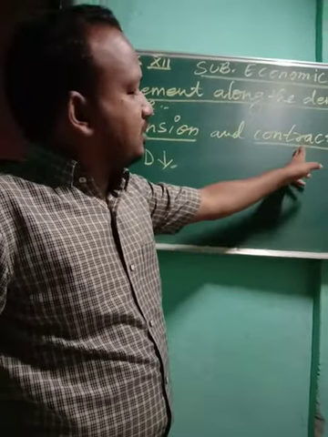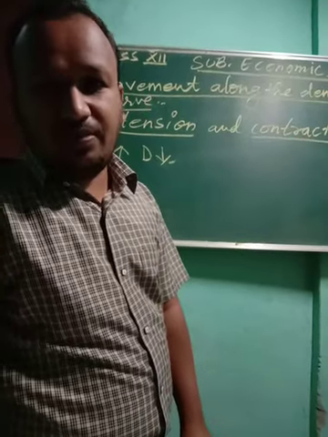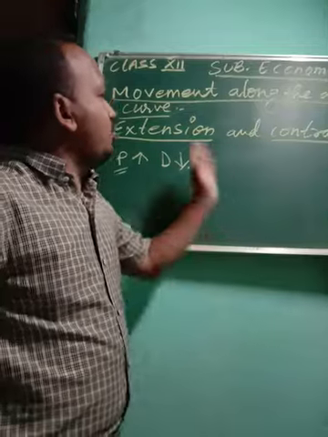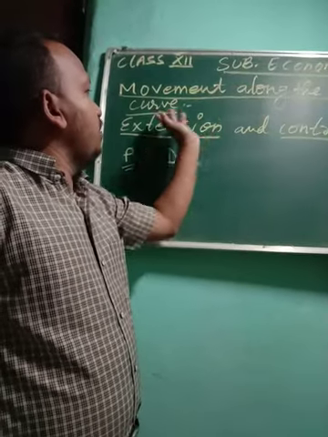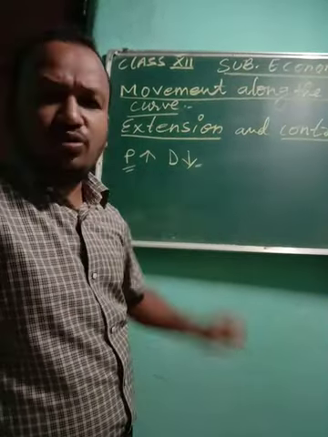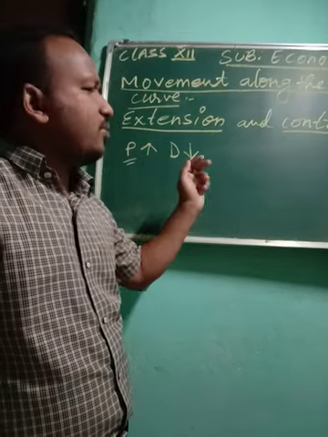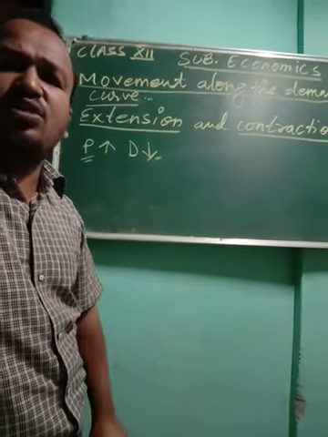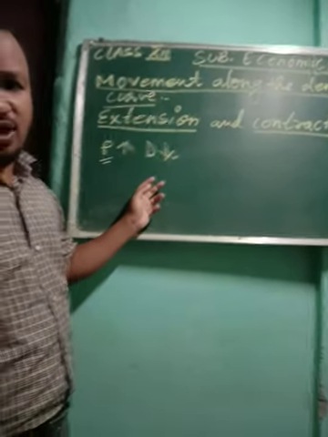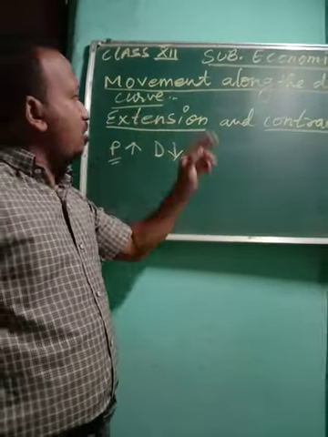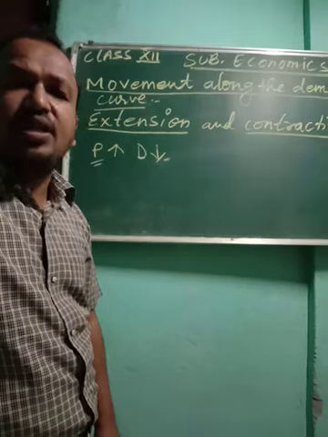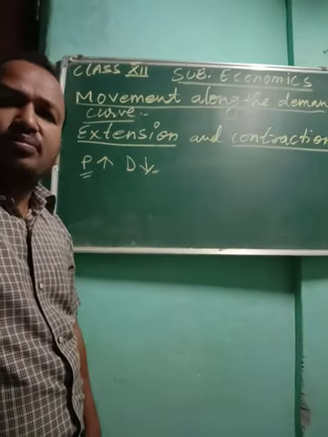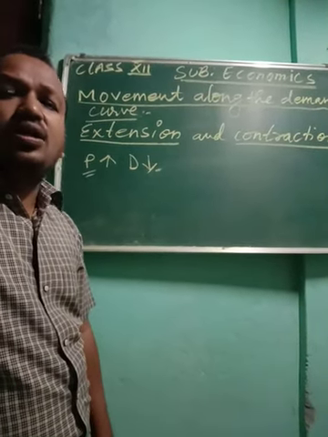In this case contraction takes place. Under movement along the demand curve, there will be a change in price, and at the same time a change in quantity demanded.